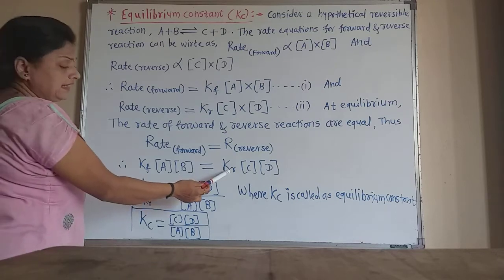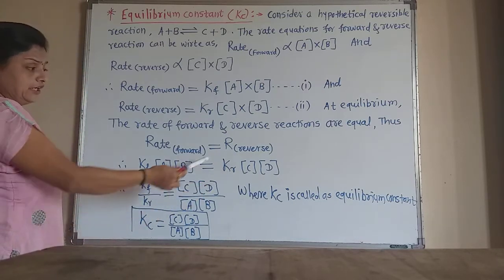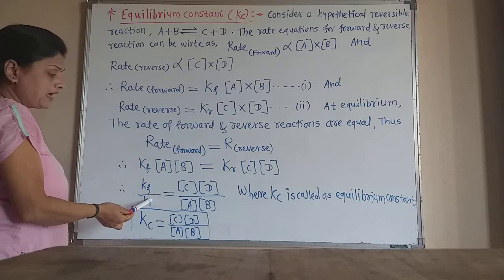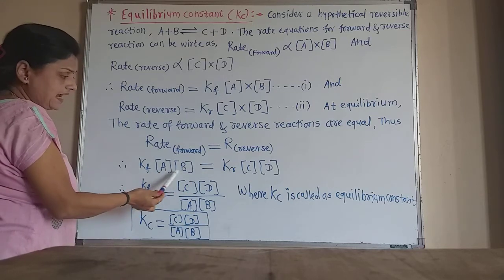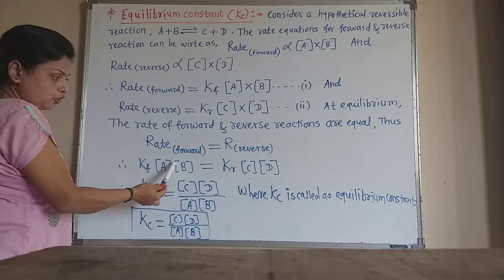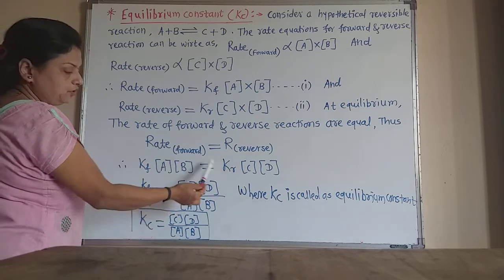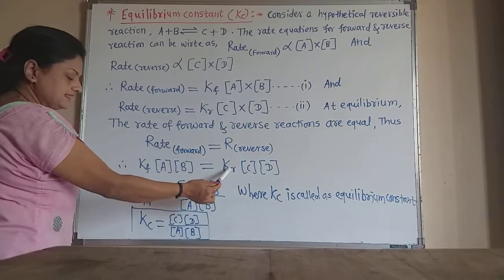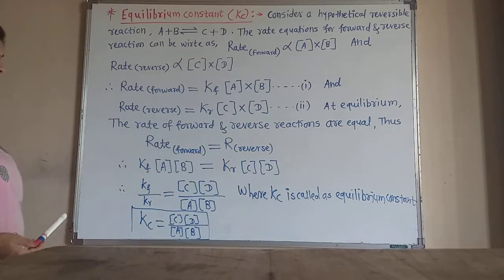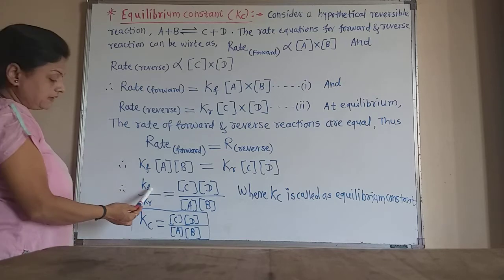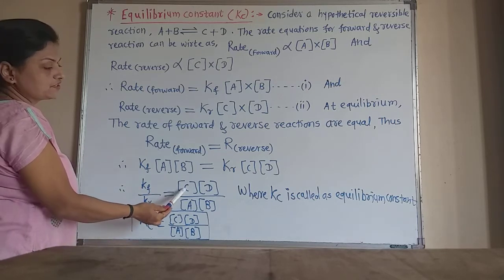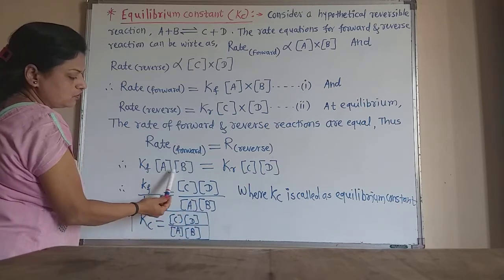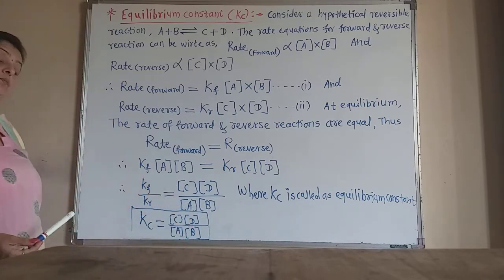Now we can take this Kr to the other side, to the denominator, so it divides Kf, and the product of A and B goes to the other side, dividing C and D. This becomes Kf divided by Kr is equal to concentration of C into concentration of D divided by concentration of A into concentration of B.